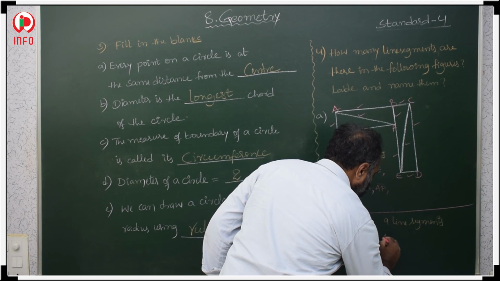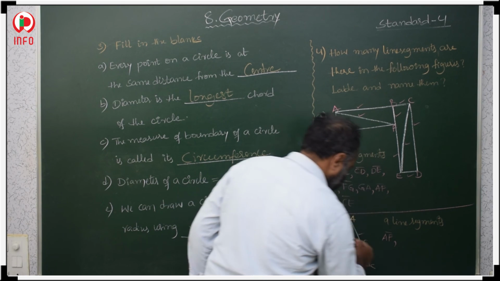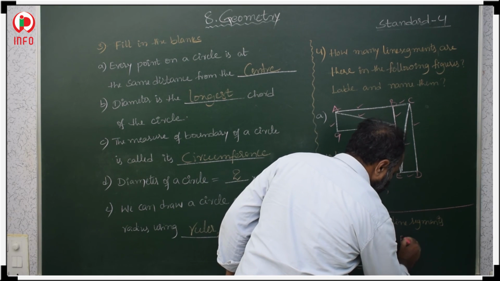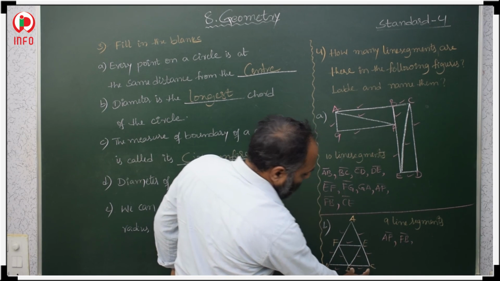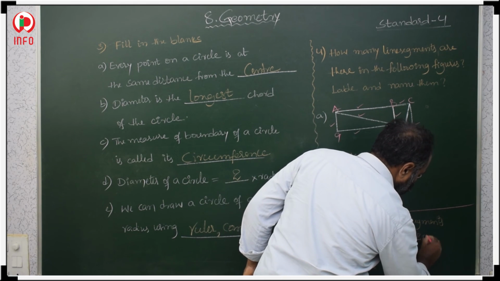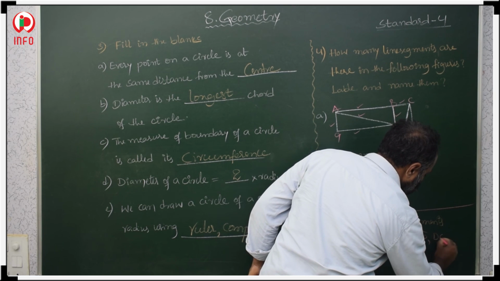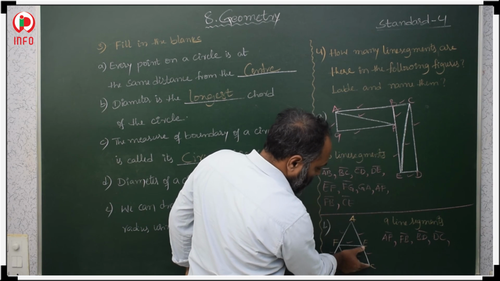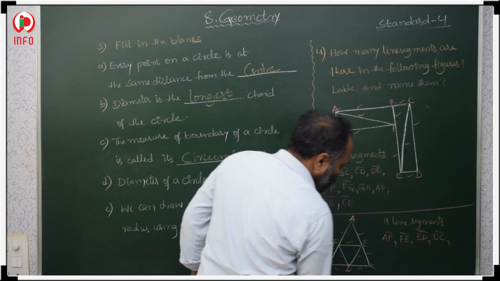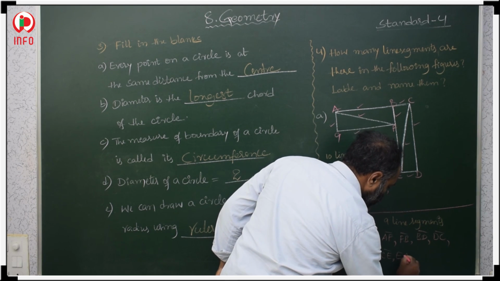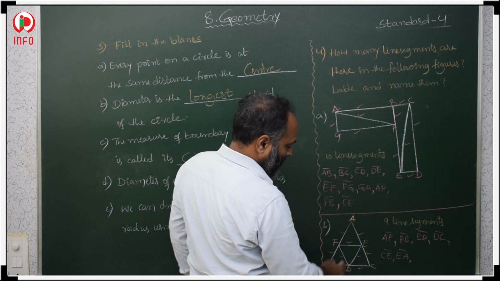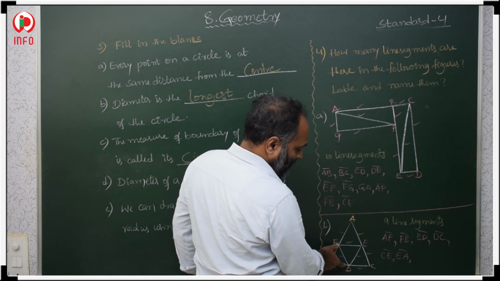What are those line segments? AF is the first line segment and FB is the second line segment. AF, FB, BD, DC, next CE, EA, then after that EF, FD, DE.